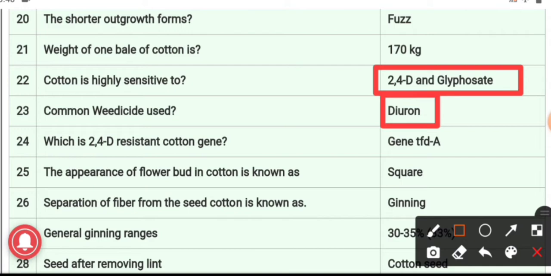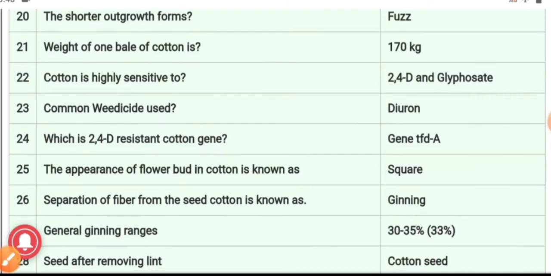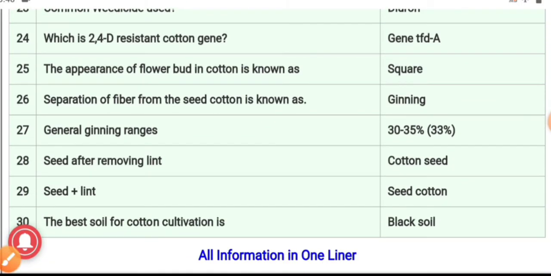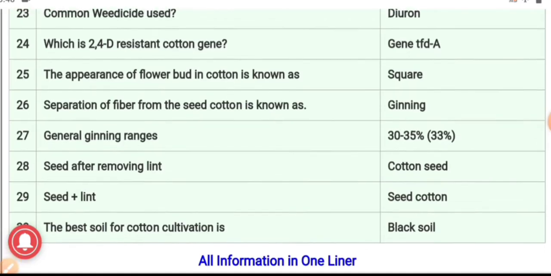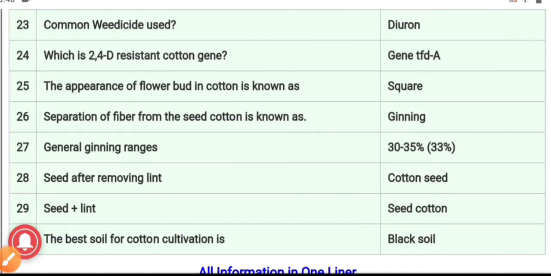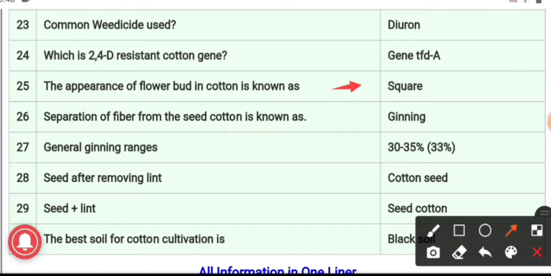24. Which is a 2,4-D resistance cotton gene? TFDA is resistant to 2,4-D herbicides. 25th, the appearance of flower bud in cotton is known as square. 26th, the separation of fiber from the seed cotton is known as ginning.